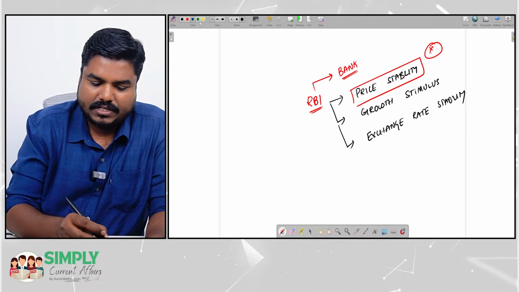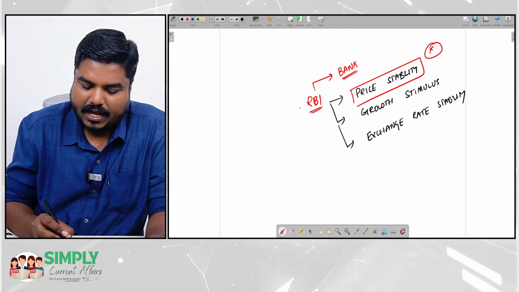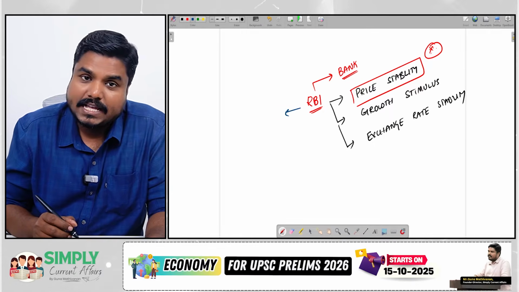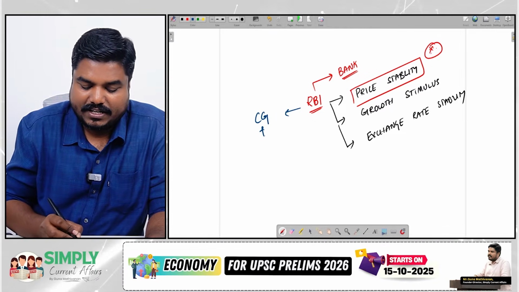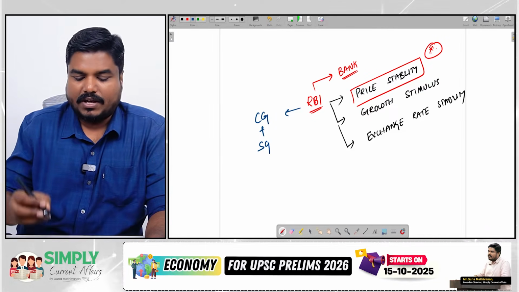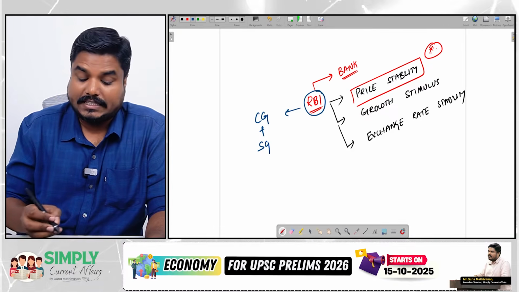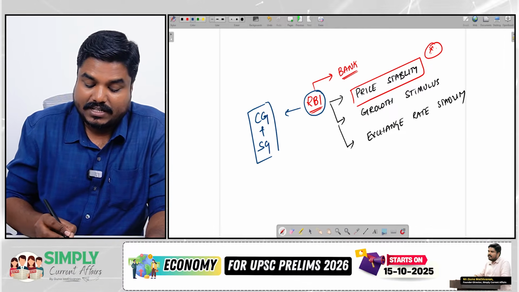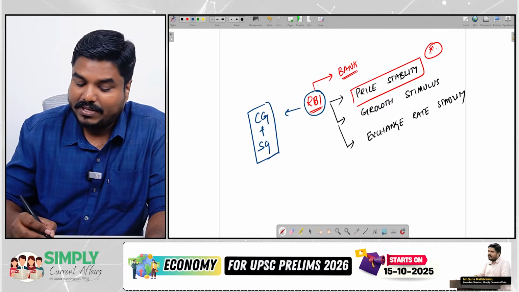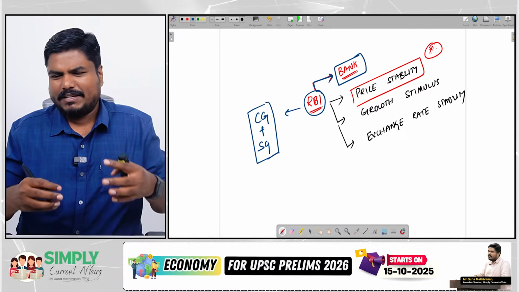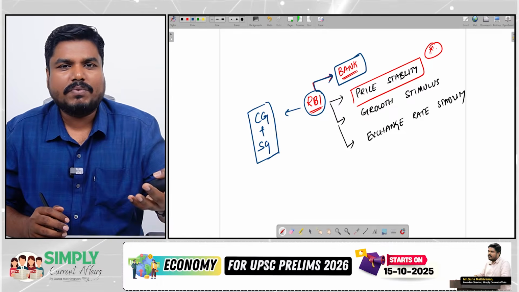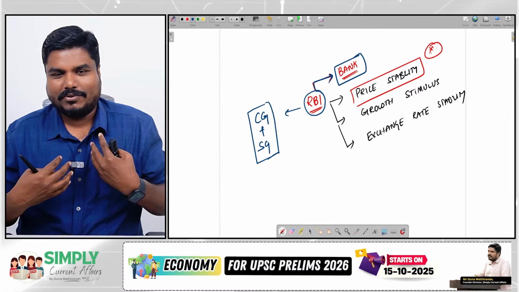Apart from that, you should also remember that RBI is the banker of both the central government and the state governments. Not just that, RBI is the banker for the banks as well. Banker means something very simple. I have an account in IOB, so IOB is the banker for Guna.